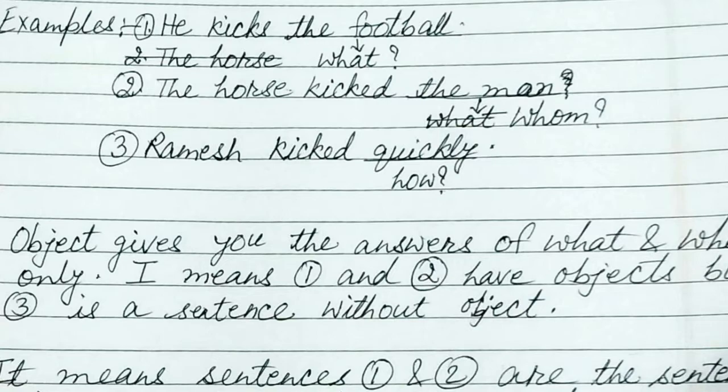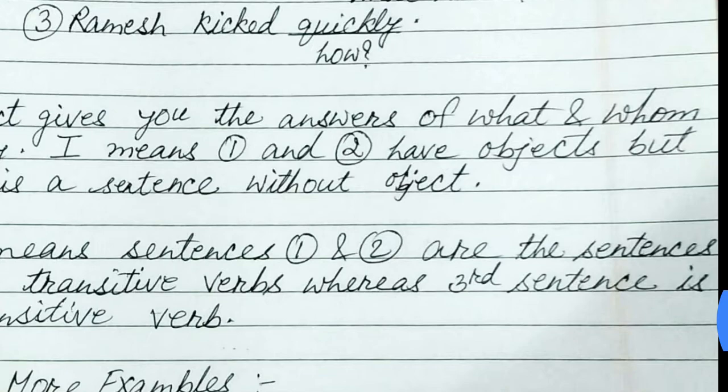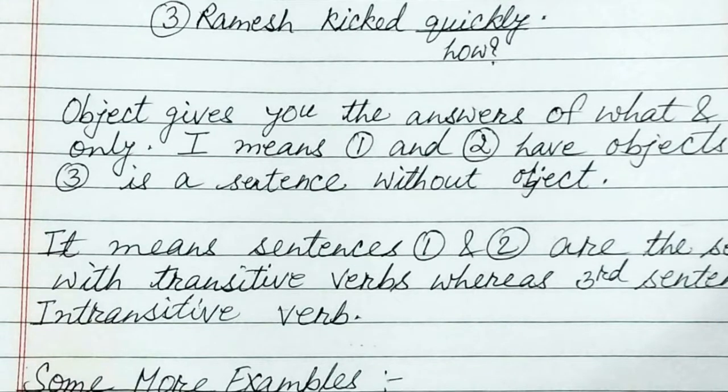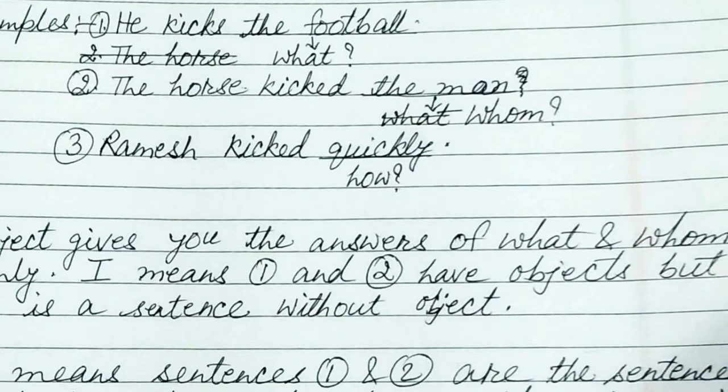Remember one thing, children: when the question arises what and whom, it means your sentence is transitive, that is, your sentence has an object. Only the object will give the answer to what and whom, and no other question. Sentences 1 and 2 have objects, the football and the man, but in the third sentence there is no object.